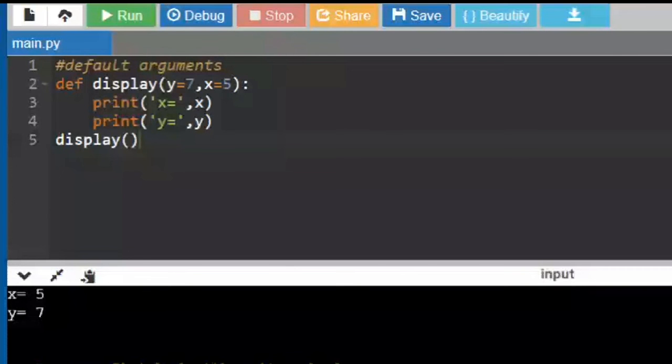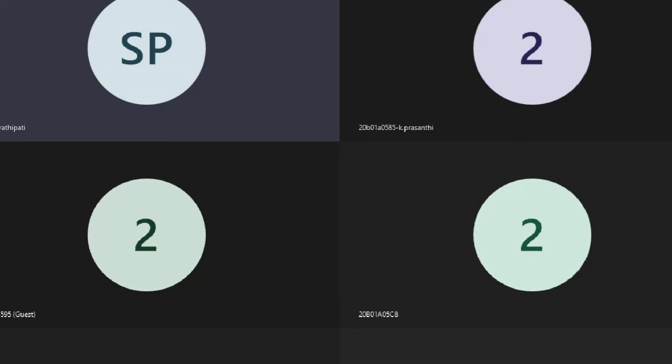We have seen the positional arguments, the keyword arguments, and now the default arguments. If in your examinations there is a question asking you to explain various arguments in a function, you have to explain the positional arguments, the keyword arguments with examples, and also the default arguments.